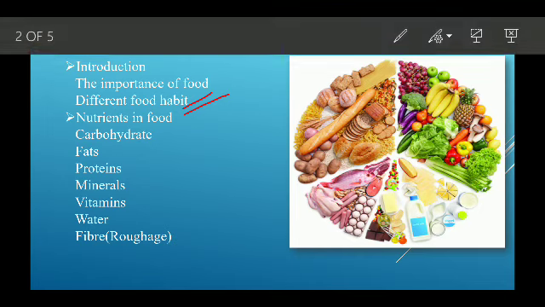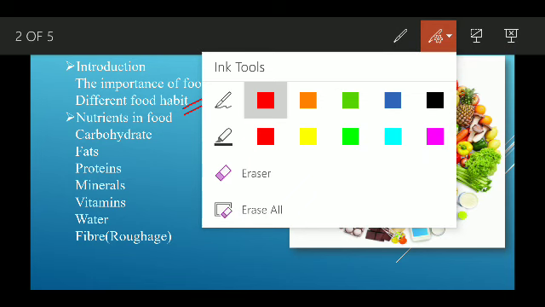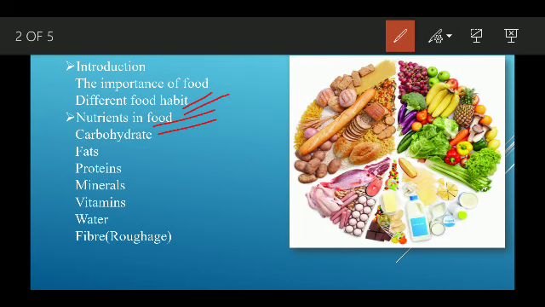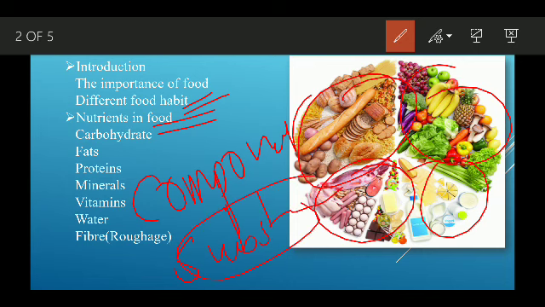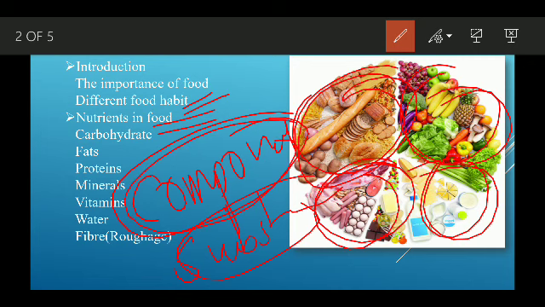nutrients in food. There are some essential components and substances that we get from the food, and those substances and components are called nutrients.